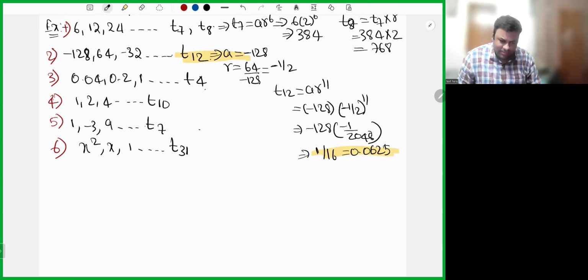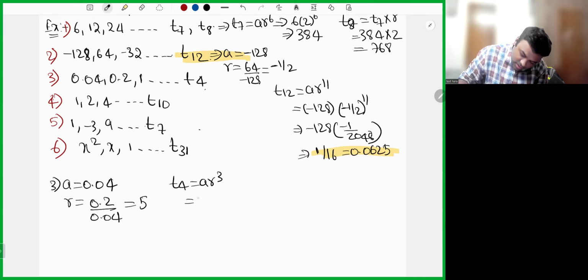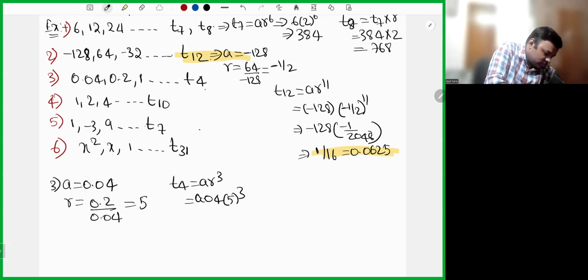And the third one, A is equal to 0.04. Common ratio is T2 by T1, 0.2 by 0.04, which is equal to 5. So T4 is A R power 3, 0.04 into 5 cube, so the answer is 5.